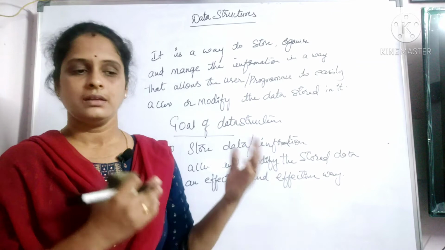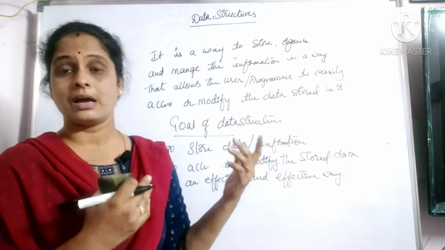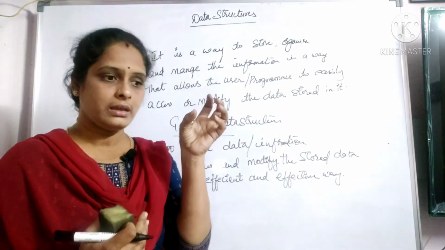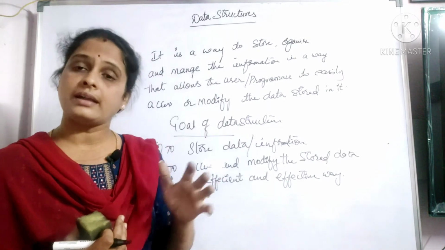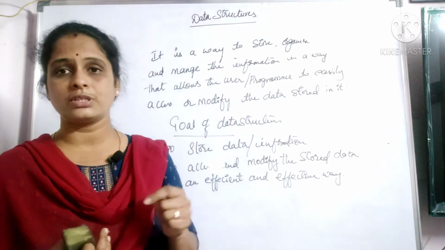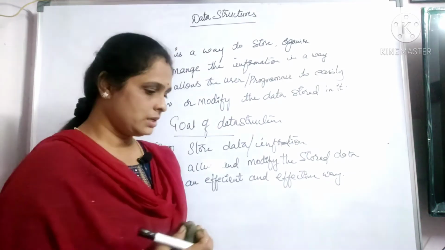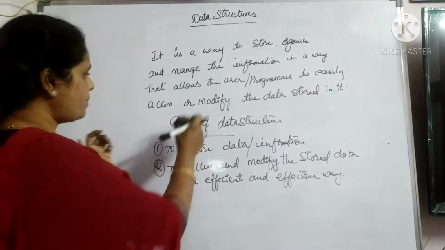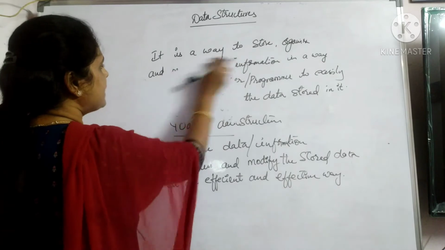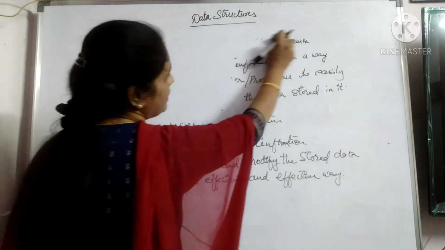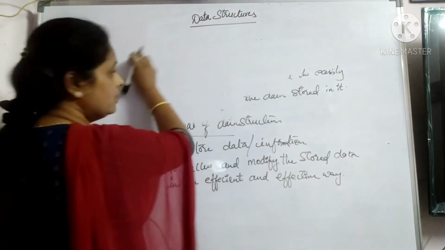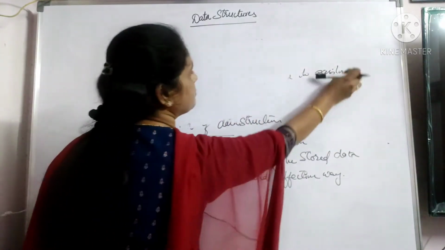That is again the risk of the programmer, how good he wrote, how good he organized the data in that data structure so that it is easy for the user or the programmer to retrieve the data back. Okay. Now, coming to the next topic: what are the different data types, with different data structures we have? What are the different data structures we have?